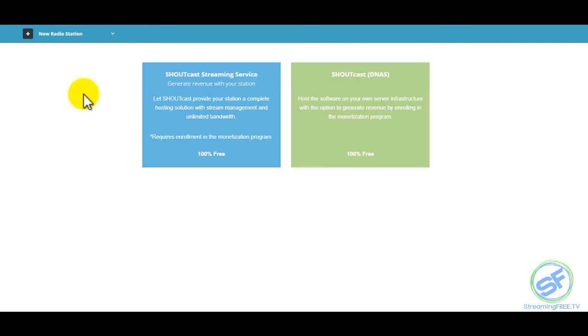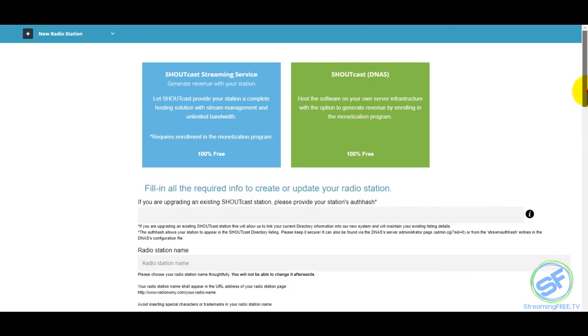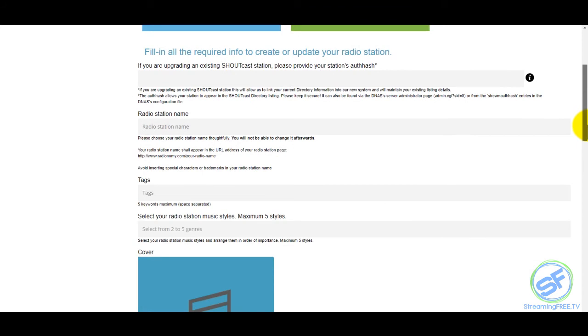and get you right to this page. When you get to this page, it asks what type of Shoutcast service you are using. In this case, you're using the DNAS server, so you click on that. Now it brings up some options down here. This is the information you want to make sure you do correctly, because this is how it's going to list you in the new Shoutcast.